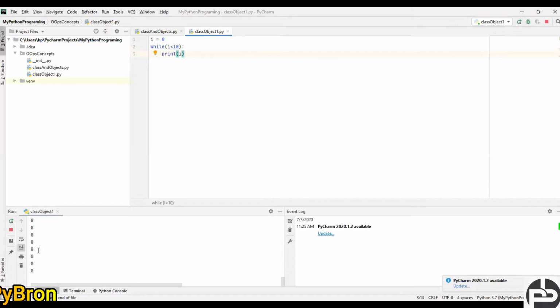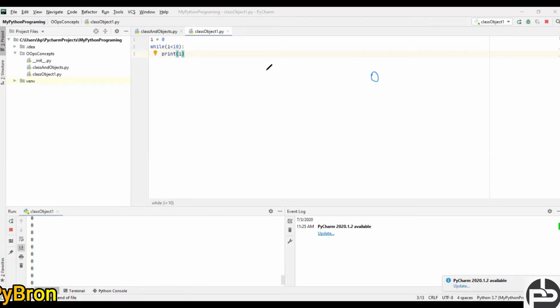See, an infinite loop is going to start. Why is it going to happen? Initially the i value was 0, and now inside the while loop it checks: is 0 less than 10? Yes, so it prints the value of i. Right now the value of i is 0, and in the second iteration i is still 0, and 0 is less than 10. So this loop is going to run infinitely, because we did not put any stopping condition.